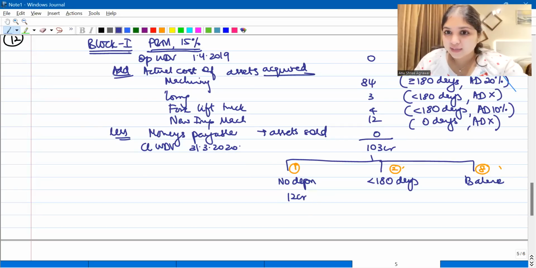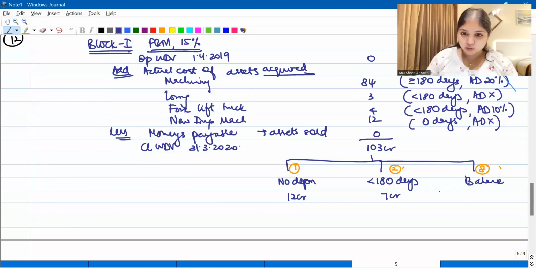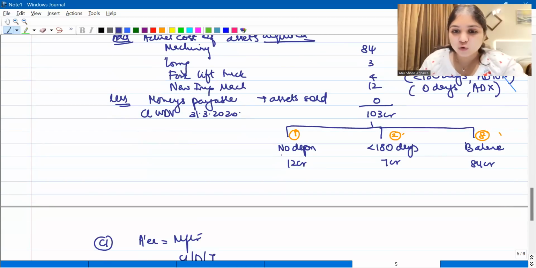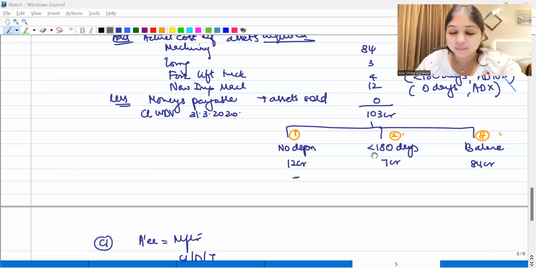What about this less than 180 days? How much is less than 180 days? See, 7 crores is less than 180 days. And what is the balance, guys? 103 minus 12 minus 7, the balance is going to be 84 crores. Okay, now tell me, on this 12 crore, will you get any depreciation? On this 12 crores, you will get no depreciation. On this 7 crore, how much depreciation will you get?